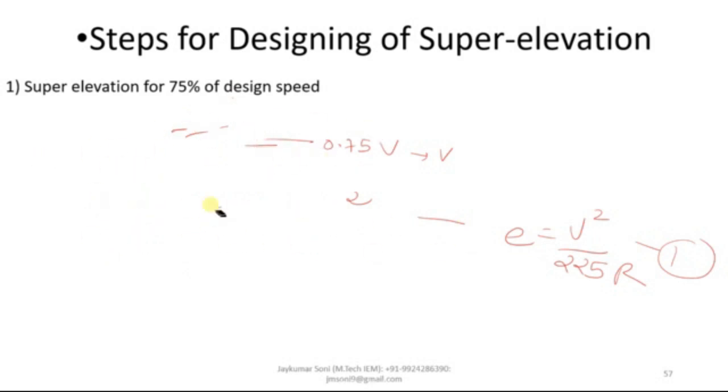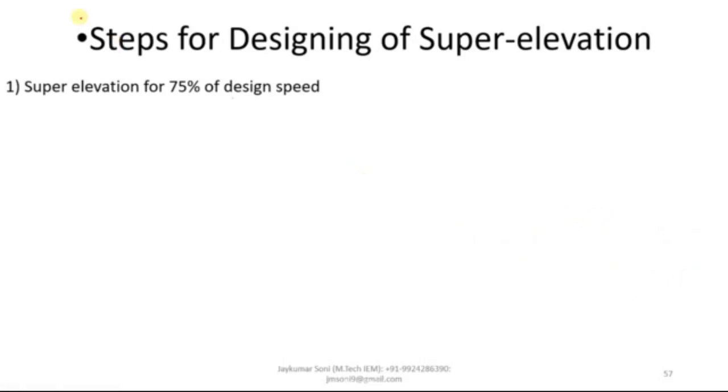Let me write down the equation which indicates the importance of this step. So what we have learned till date is that in the first step E is equal to V square by 225 R, and here you will be neglecting the value of friction.